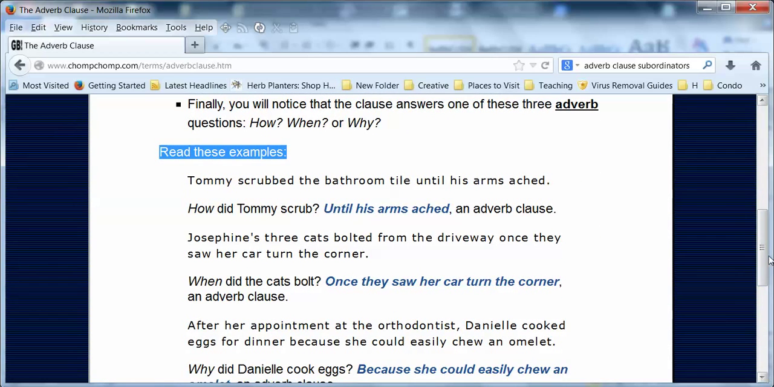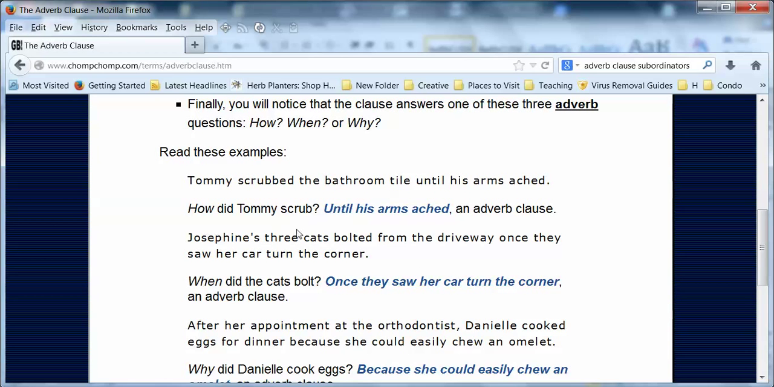Read these examples. This person says, Tommy scrubbed the bathroom tile until his arm ached. Well, until is a subordinator of an adverb clause, of a dependent clause. So how did Tommy scrub? Until his arm ached. So notice that we've placed the dependent clause, the adverb clause there, behind the independent clause. So we don't use a comma in that case, all right?